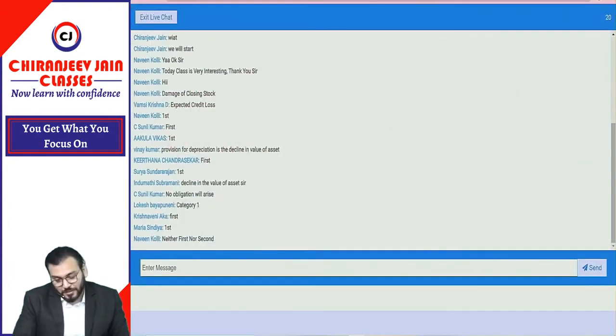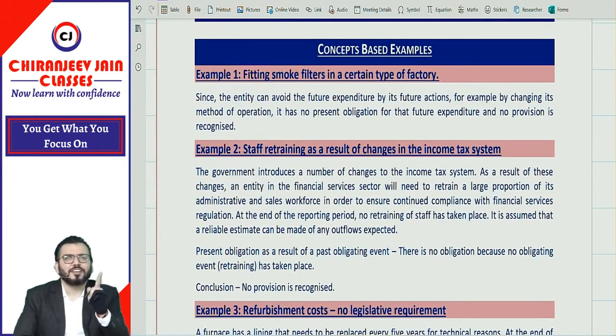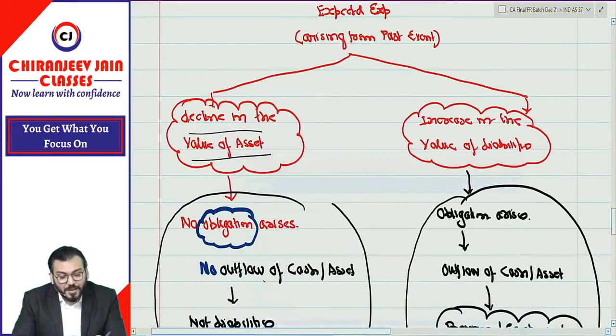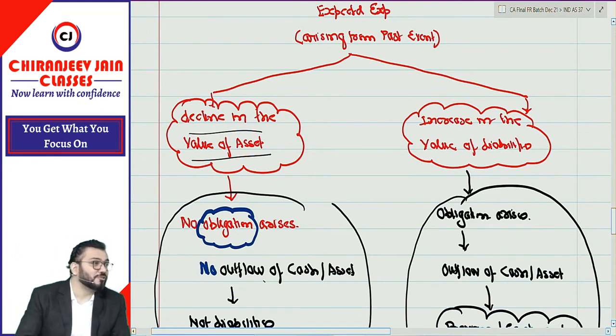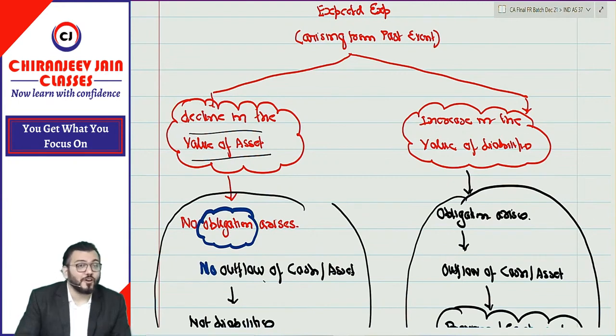Neither first nor second. But can you say depreciation is not declining the value of asset? If you are saying depreciation is declining the value of asset, it means you don't know the meaning of depreciation. Depreciation is the systematic allocation of cost price during the useful life of asset. It does not mean decline in the value. Means even though the value of asset is increasing, you need to charge depreciation due to matching concept. Depreciation is charged to PL due to matching concept, not because of conservatism. Therefore, it will not fall in this category.